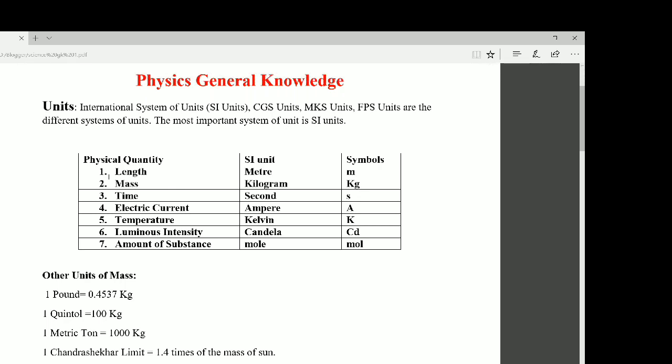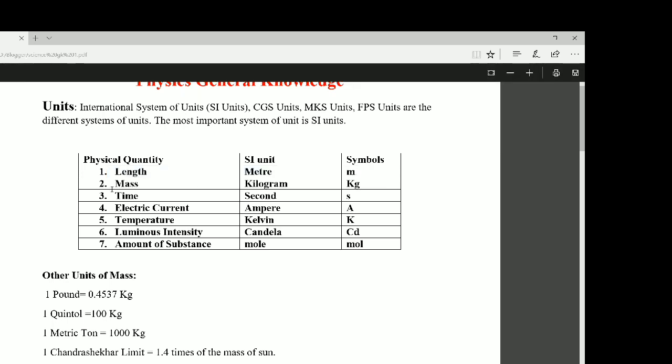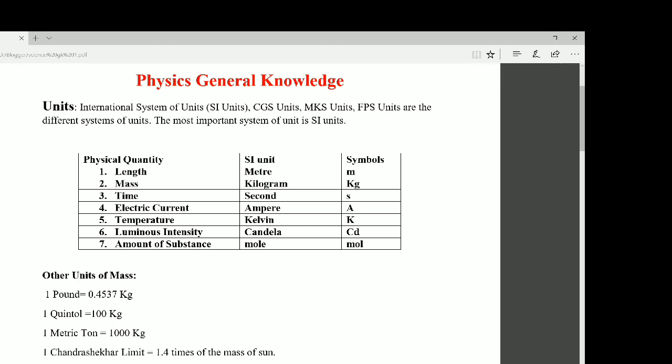Number 1, length, and its SI unit is meter, and its symbol is small m. Please remember, length, its SI unit is meter and its symbol is small m. Number 2, mass.